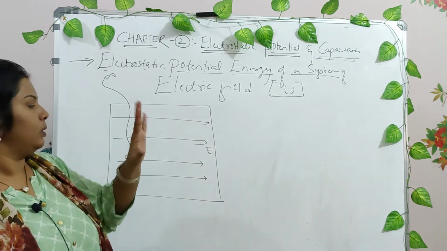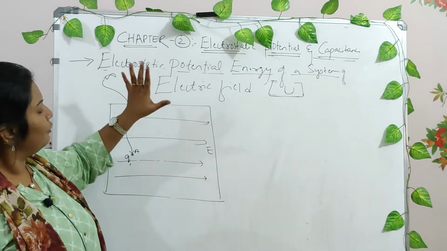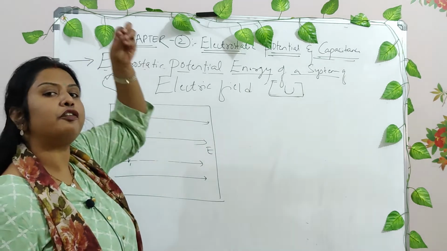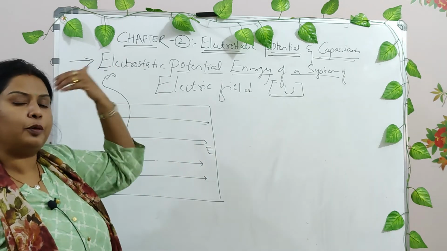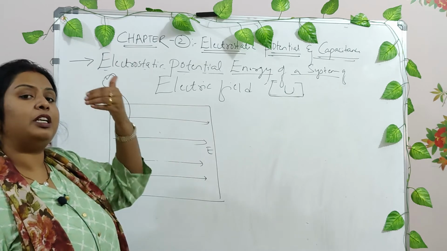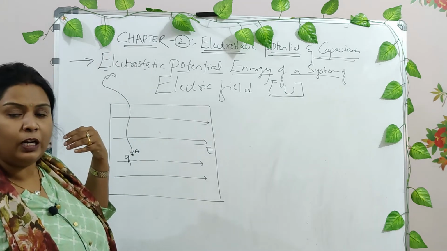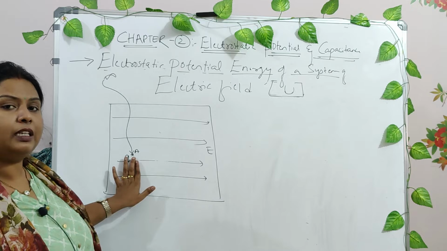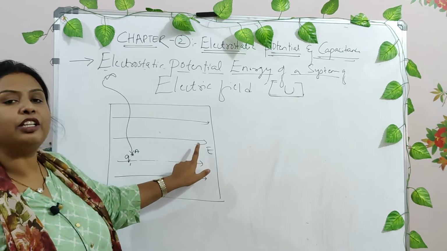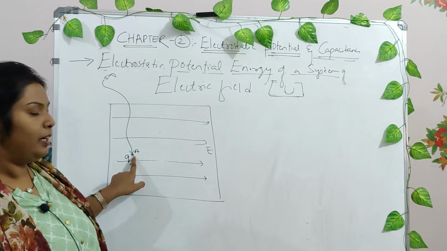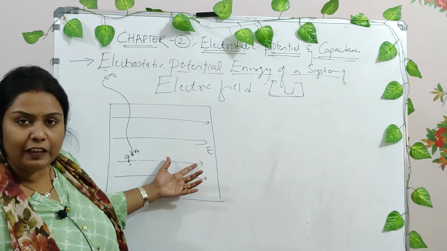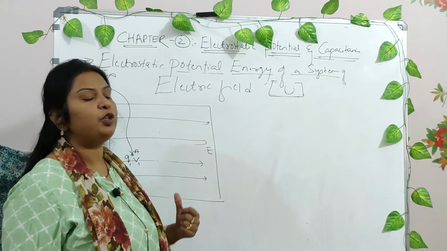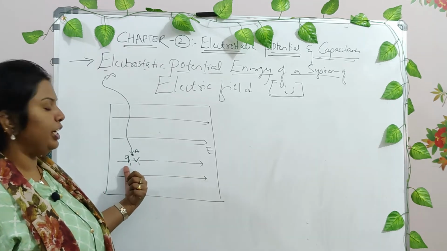Now this is a space or system which already has a uniform electric field acting in it. We bring a charge from a distance of infinity. What does this mean? From infinity means from a place where the electric field was 0, right? From that distance we bring it and keep it here at a point A, right? Due to this electric field at this point, the charge is brought against the electric field, so there should be some work done. Whenever there is work done, there is definitely a potential. Now you have a potential of V1 at the point of Q1, right?